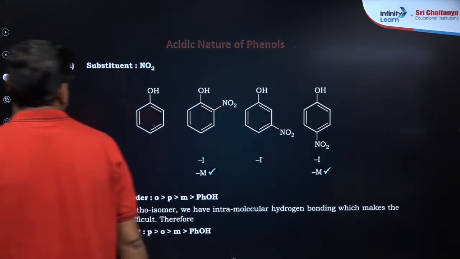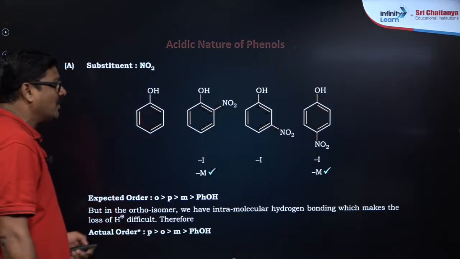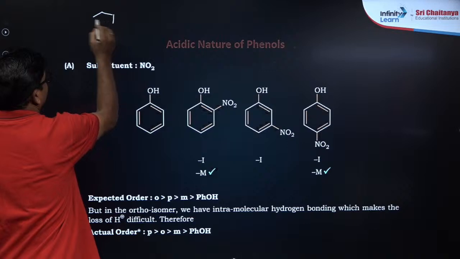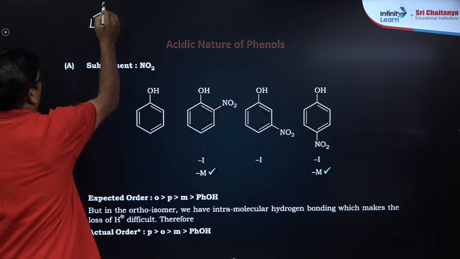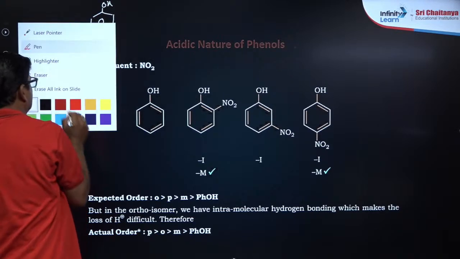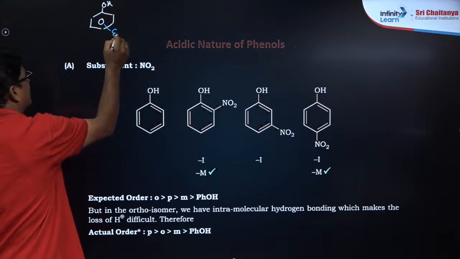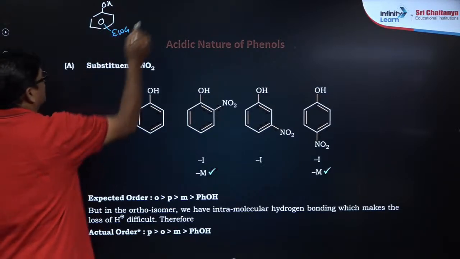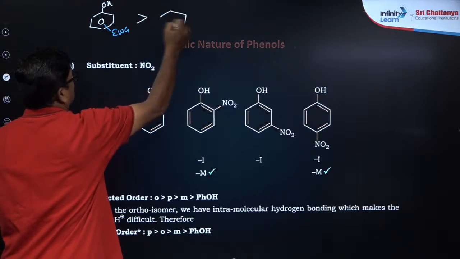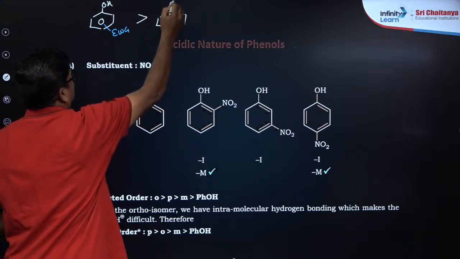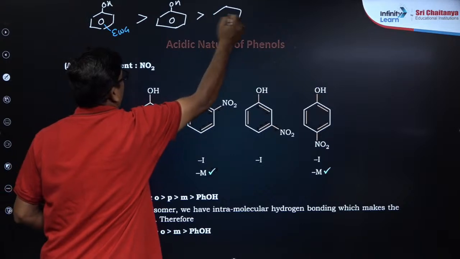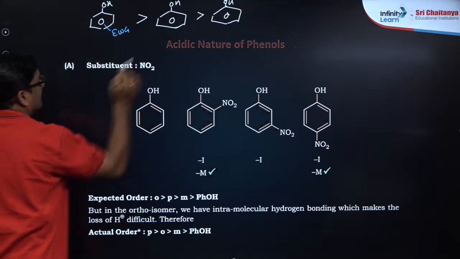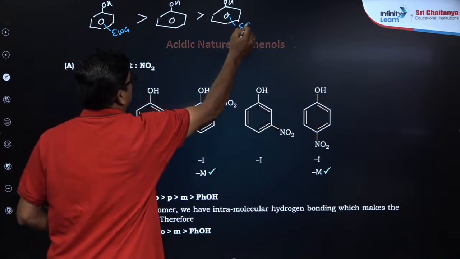Now let's talk about the acidic nature of phenols. Phenol is acidic in nature. So, एक चीज है, जब फिनॉल के पास कुछ इलेक्ट्रॉन विड्रॉइंग ग्रुप है, it is more acidic than phenol. And phenol is more acidic than phenol with an electron releasing group. This is with the electron releasing group.